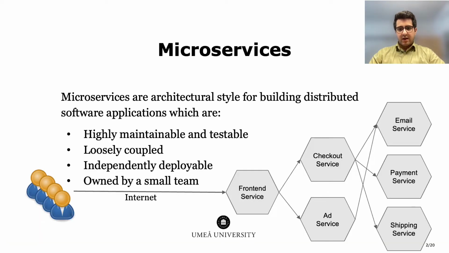But before we deep dive into the empirical study, let's take a look at some concepts. The first one is microservice. Microservice is an architectural style that structures an application as a collection of distributed services with multiple instances that function as cohesive and independent processes interacting via messages. These services are highly maintainable and testable, they are loosely coupled and independently deployable, and most of the time they are owned by a small team in industry.